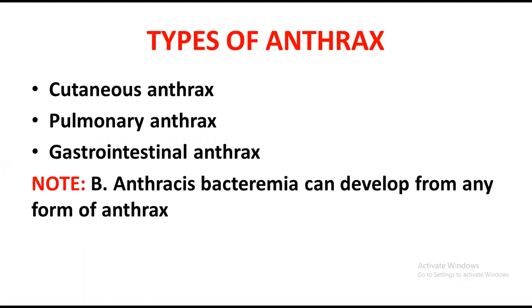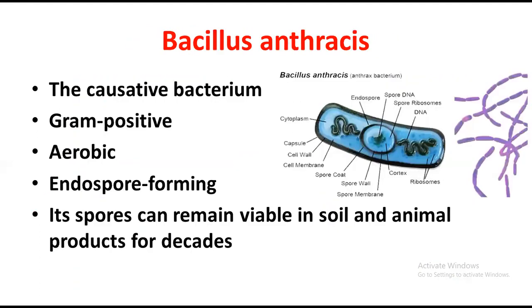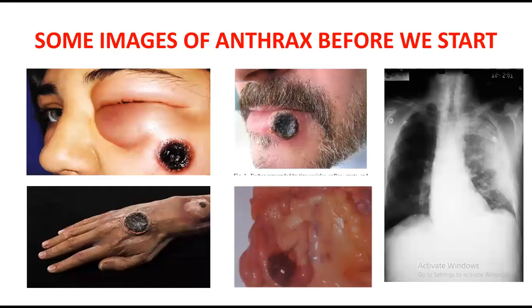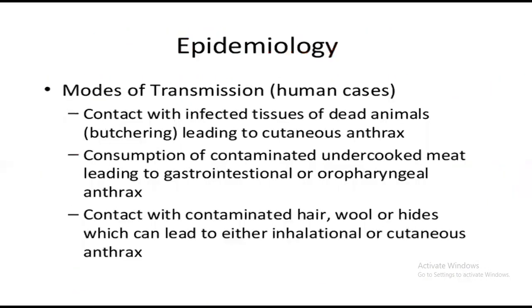And I have also included the pictures. Just give me a moment, just look at the pictures. It is cutaneous anthrax, the first picture. The second picture is also cutaneous anthrax. Now come to this one, this is also cutaneous anthrax. This one is gastrointestinal anthrax. The black spot is here, and this is the X-ray image of pulmonary anthrax. So I hope you now understand about the types of anthrax.